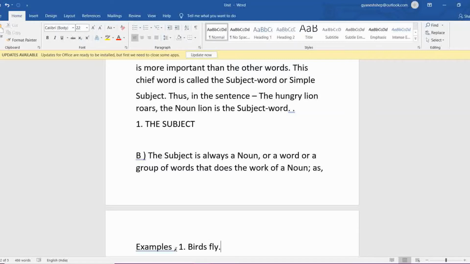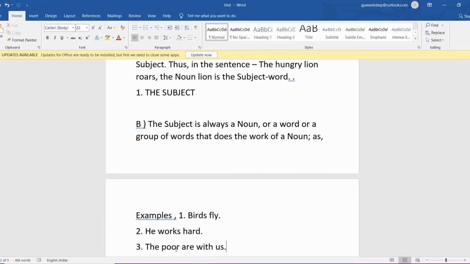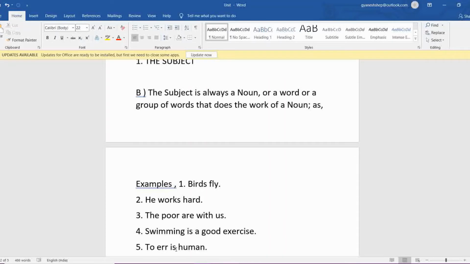It can be a noun or a word or a group of words that does the work of a noun. As for example, birds fly. He works hard. I have taken these shorter examples so it could make you understand how the subject works. The poor. When you are talking about the poor, it can be an adjective also, a noun also. Swimming is a good exercise, right? So here swimming is also called a verb, an action word, right? To err is human.